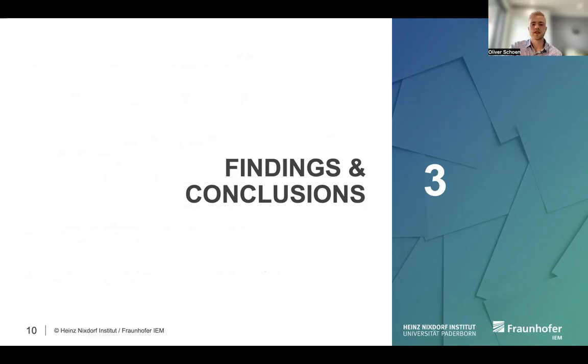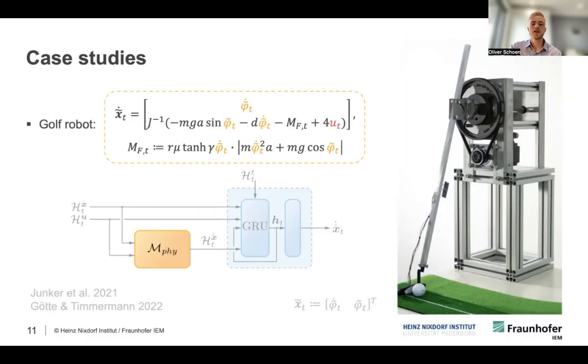Because I also want to spend some time now on showing some experimental results. To test the performance of the new approach, we carried out some simulative and one real data case study. Today, I'm just going to show the results for the latter case study because I think it's more interesting.